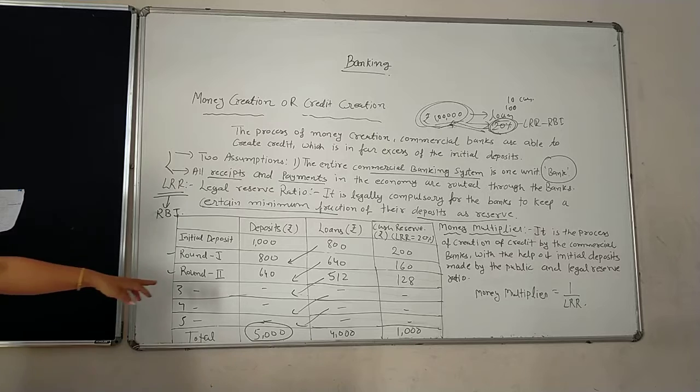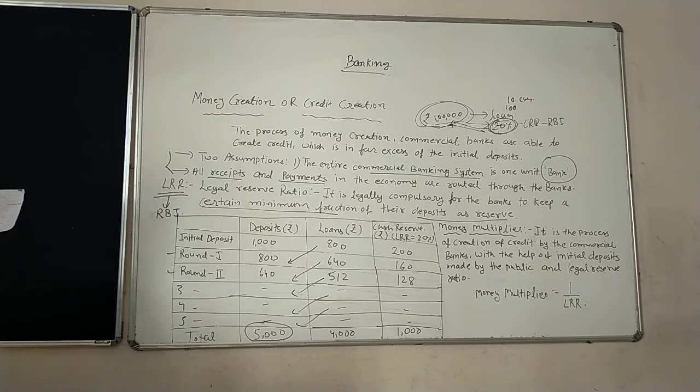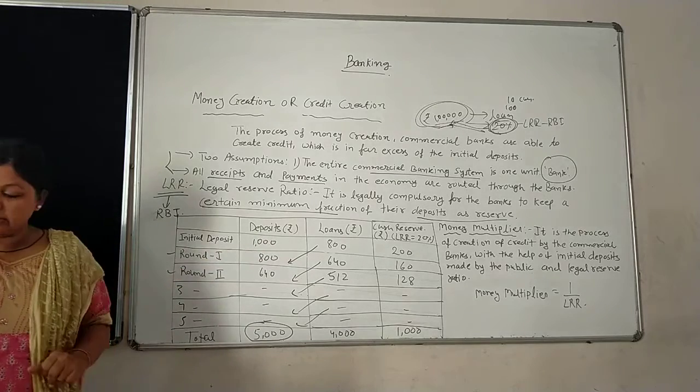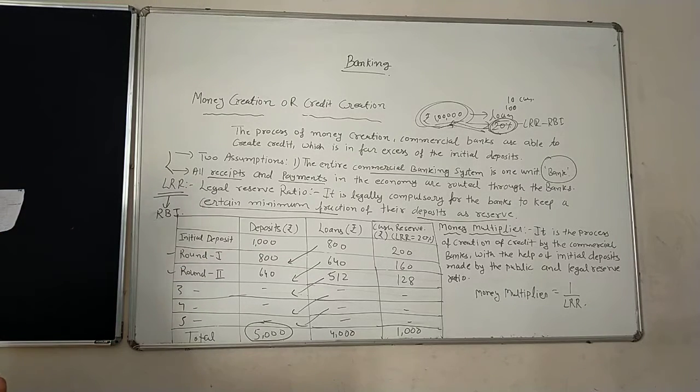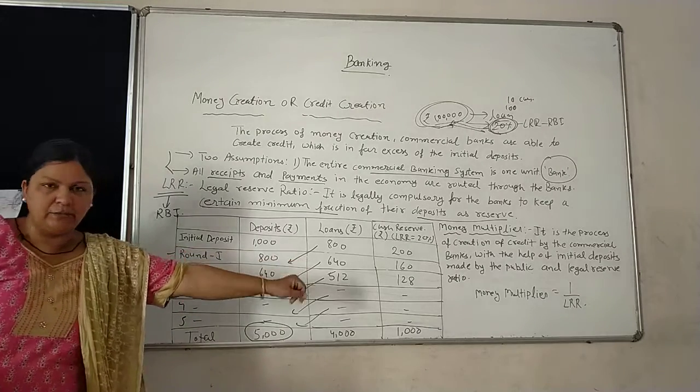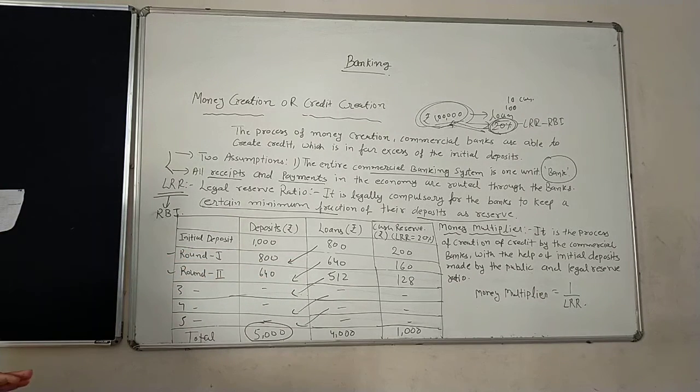deposit of the bank by the 800. With the new deposit of 800, banks again keep 20% as a reserve and lend the balance, which is 640. Borrowers use these loans for making payments, which again come back to the bank because all transactions go through the bank only. The deposits keep on increasing in each round by 80% of the last round's deposits.